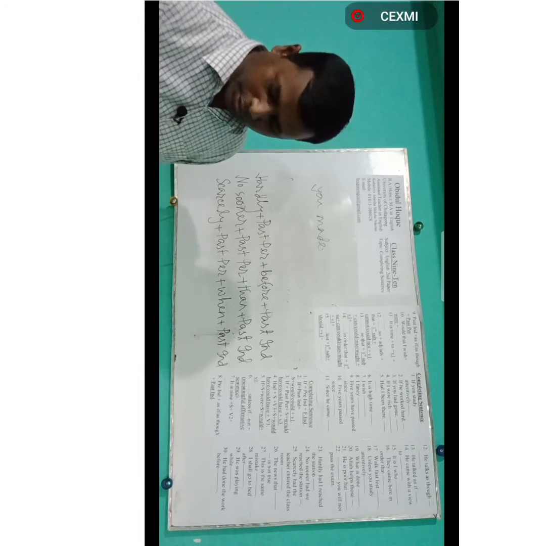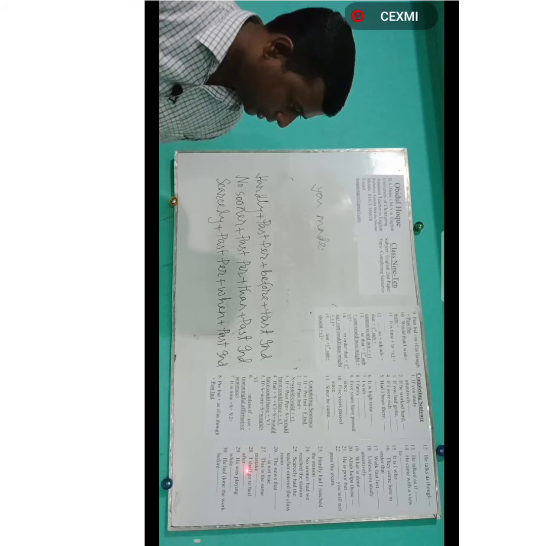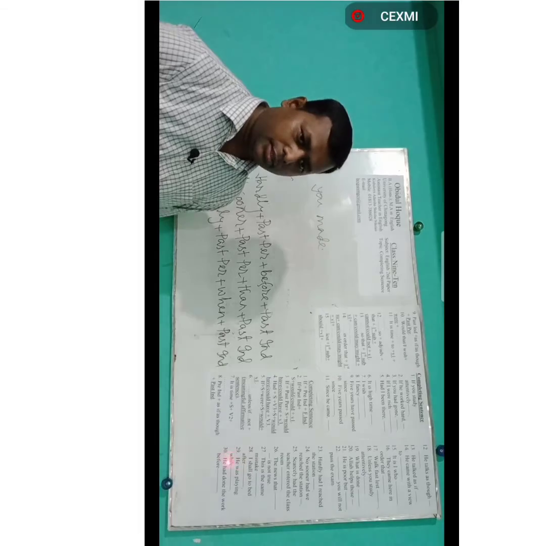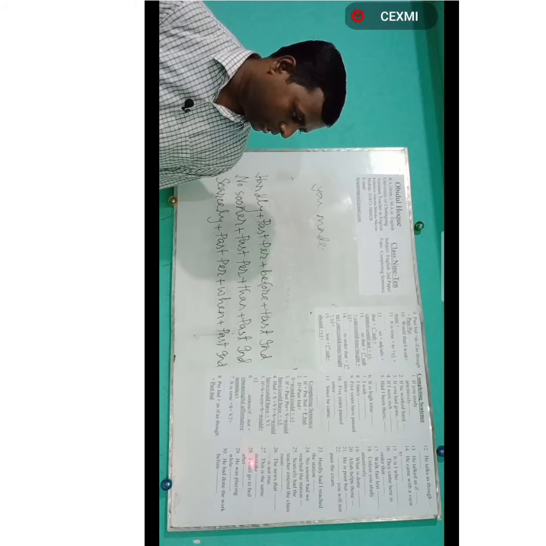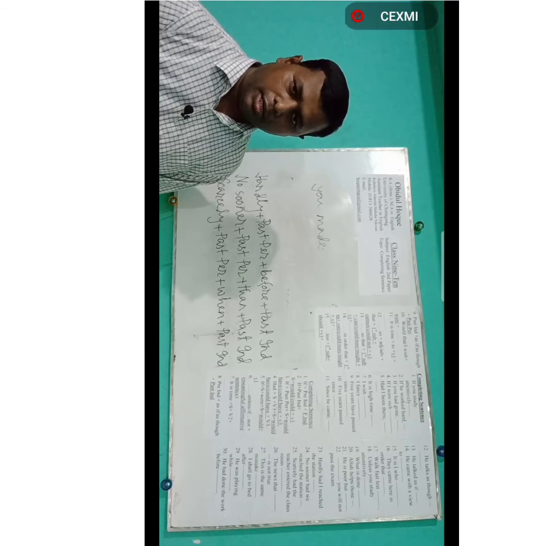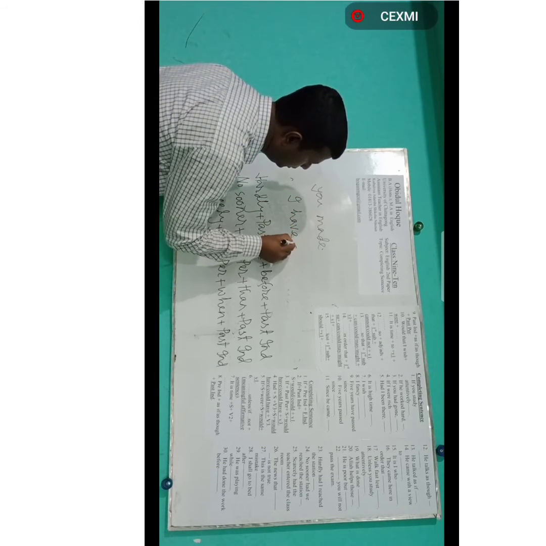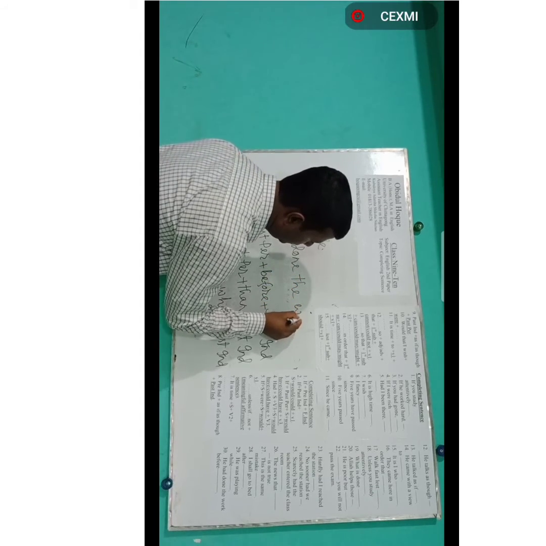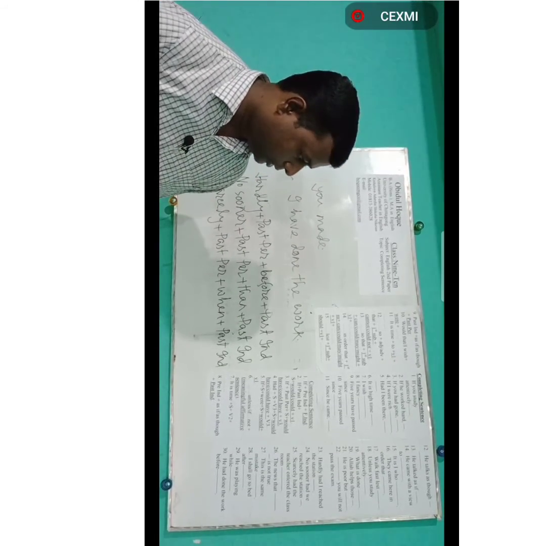Then number 28. I shall go to bed after. If there is future indefinite tense before after, then the correct tense to use after it is present perfect. I shall go to bed after I have done the work. You can also use another meaningful clause. Then come to the next one.